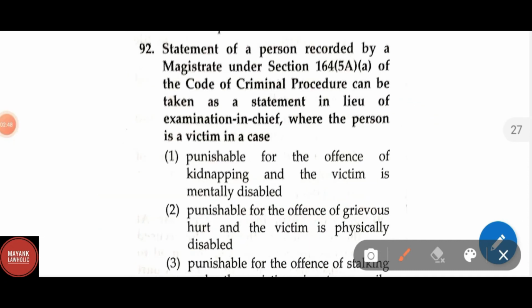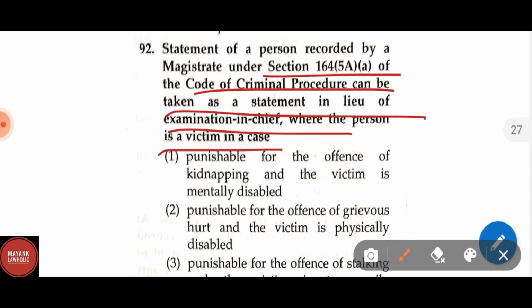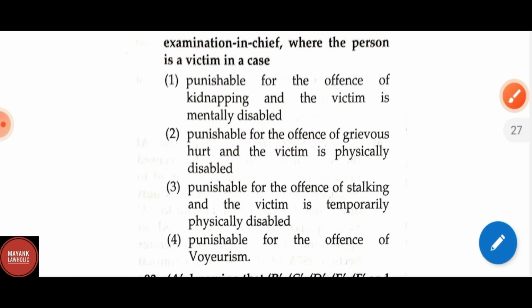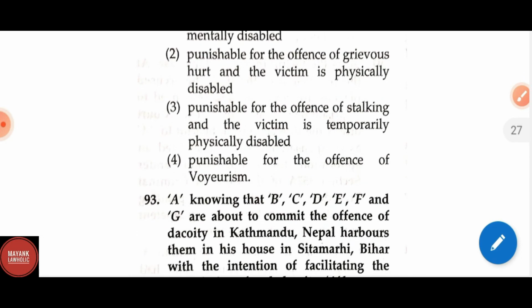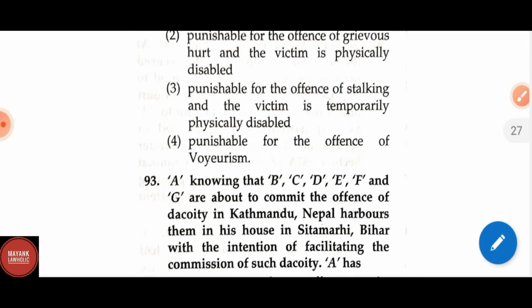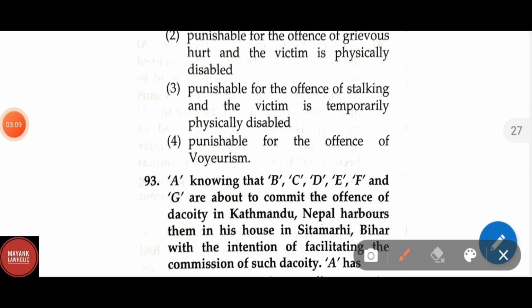Statement of a person recorded by a magistrate under section 164 clause 5A subsection A of the Code of Criminal Procedure can be taken as statement in lieu of the examination in chief where the person is a victim in a case. Here the options are: punishable for the offense of kidnapping and the victim is mentally disabled; option 2, punishable for the offense of grievous hurt and the victim is physically disabled; and option 3, punishable for the offense of stalking and the victim is temporarily physically disabled. Option 3 is the right answer.